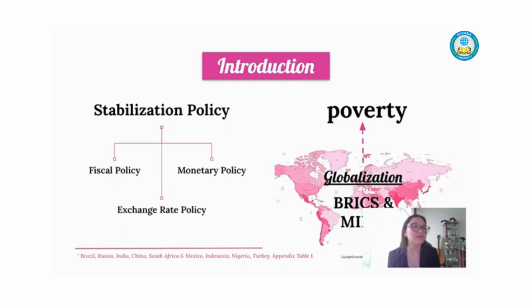Stabilization policies can have a strong influence on poverty reduction. This involves policy initiatives to boost income, education level, and social safety nets for vulnerable populations. Countries like Turkey and Brazil have succeeded in reducing their poverty through their stabilization policies. However, not all policies have been equally effective. For example, the Indian government's stabilization policy did not result in a significant poverty reduction.